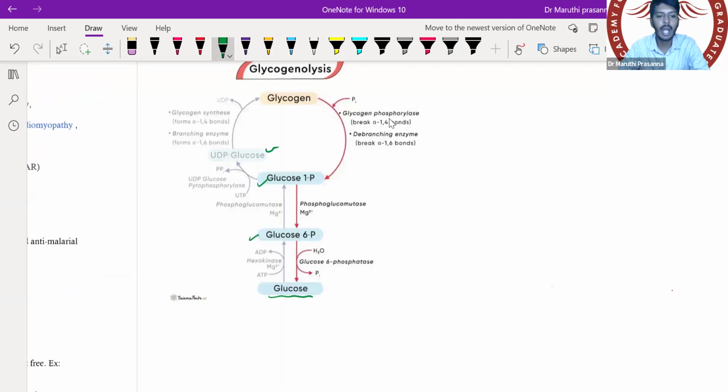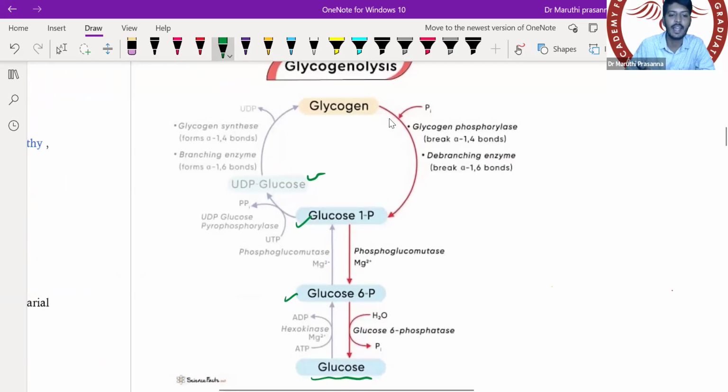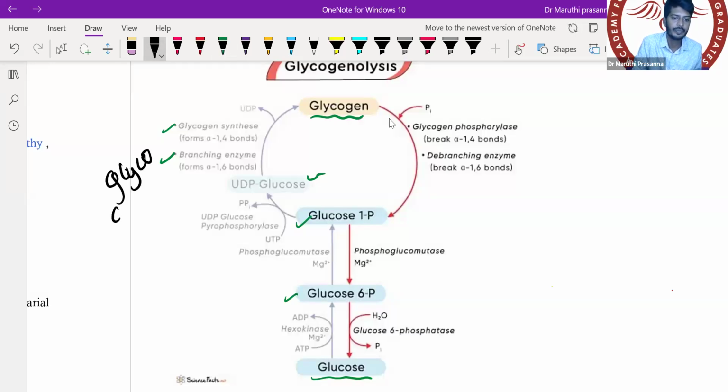This UDP glucose, under the influence of two enzymes, glycogen synthase and branching enzyme, will form glycogen. This glycogen is stored in the body. We call this cycle glycogenesis.